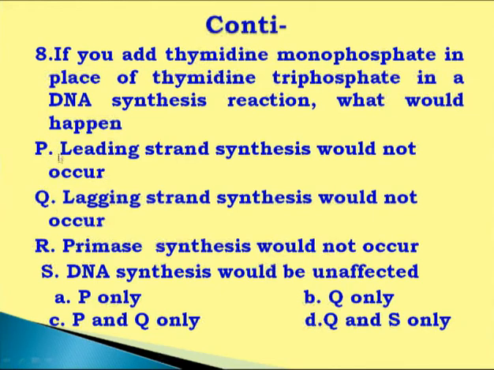P and Q. Leading strand synthesis will not be possible because monophosphate will not form a phosphodiester bond between adjacent nucleotides, and lagging strand is the same. For formation of phosphodiester bond between the dNTPs, there is a need of triphosphate. So leading and lagging strand synthesis both will not be possible. So the answer is P and Q, option C. This one is the correct answer.